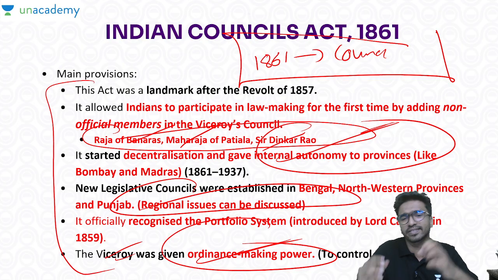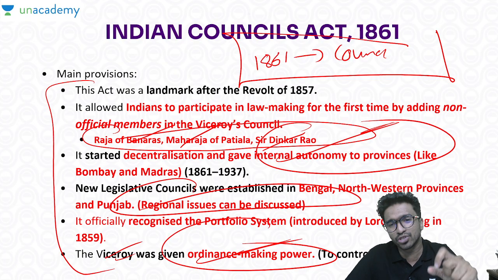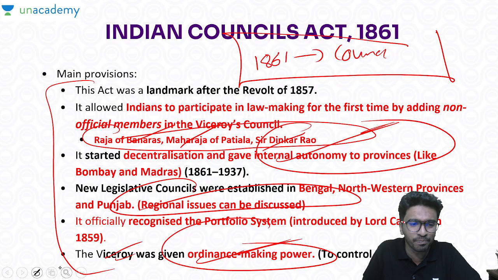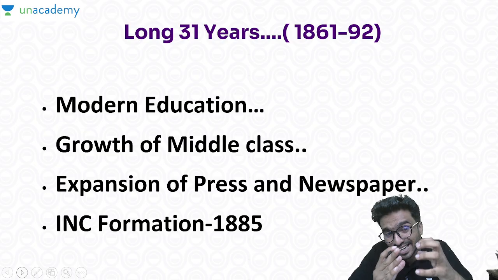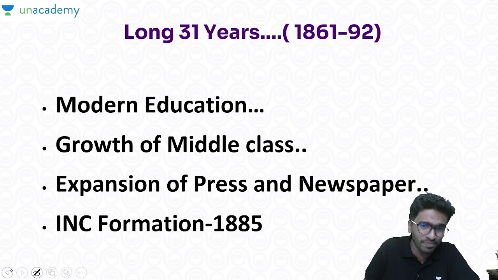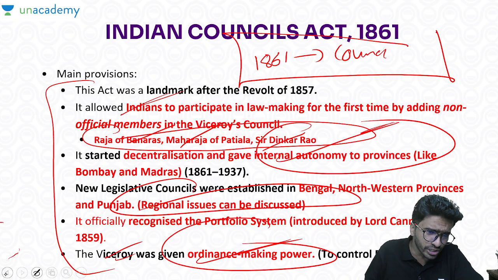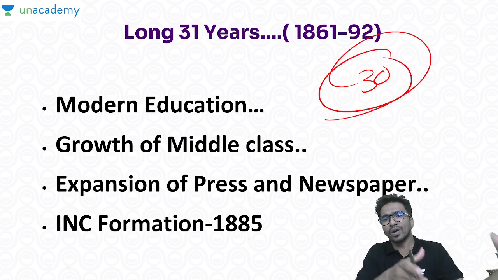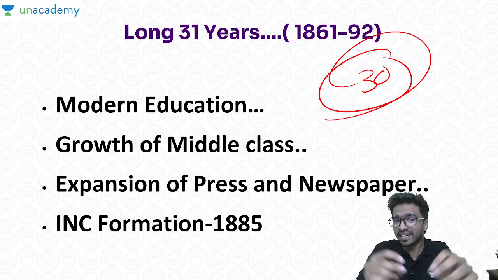I hope all these points can be connected well, 1861 and 1857. So the Indian Councils Act, more or less whatever features they brought, has a direct outcome from the 1857 revolt. Now a long three decades, that is 31 years. In 1861 you had the Indian Councils Act, and for around 31 years things went well. When it reached 1892, in these 30 years you have to understand, many things have changed.